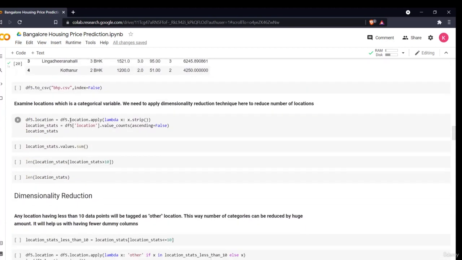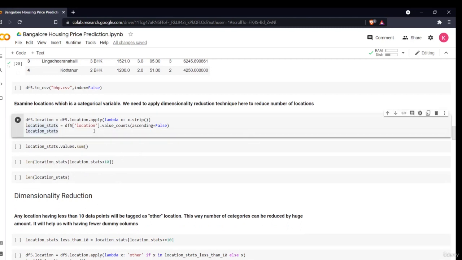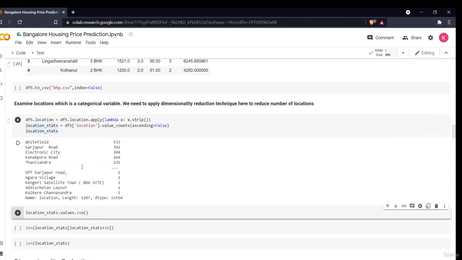So now in this section we'll be using dimensionality reduction on location, because as you see, the location column has a large number of locations. If we do one hot encoding, it will create many dummies if there is a large number of locations, which will create a huge number of problems. So we'll just see how many locations there are. As you can see, there are many locations, around 1287. 1287 is the length. There are that many different locations.